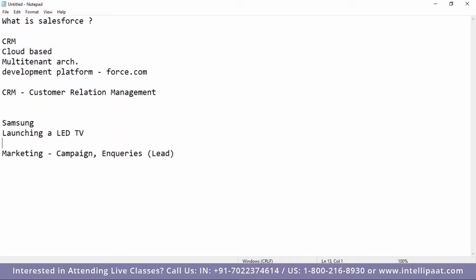So when we go with marketing, there would be campaigns, and from the campaigns you would be getting the leads. Now you have the inquiries, the leads. Then after that, the cold calling happens. Maybe someone from Samsung will call me and ask, hey Harish, you are interested in this product. What is your requirement? What are you looking for? And he would be sending me the brochure, something about the TV, a comparison with other LED TVs.